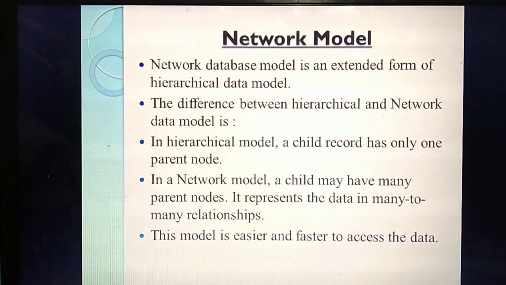So this model is very easy to access, compared to the other models, very very easy to access. So what have you studied in the network model? It is somewhat extended from the hierarchical model. What is the main difference between the hierarchical and network models? In the hierarchical model, only one parent node has many child nodes. But in the network model, a child will have many parent nodes, so we call it a many to many relation. Also this model makes it very easy to access the data.